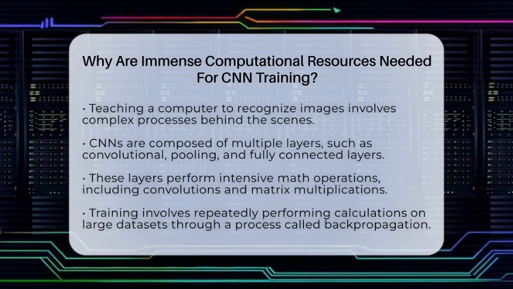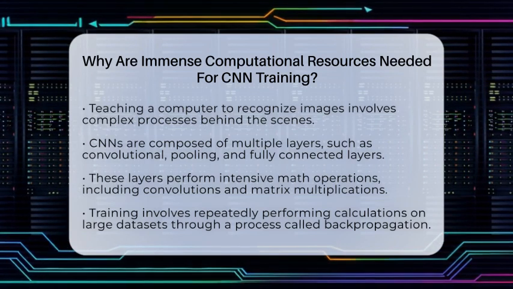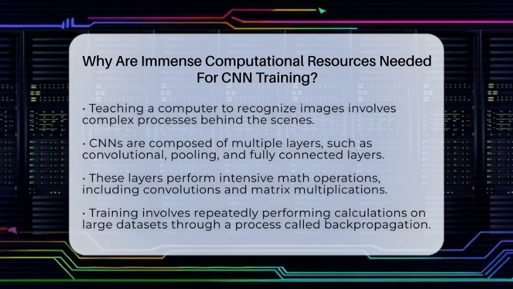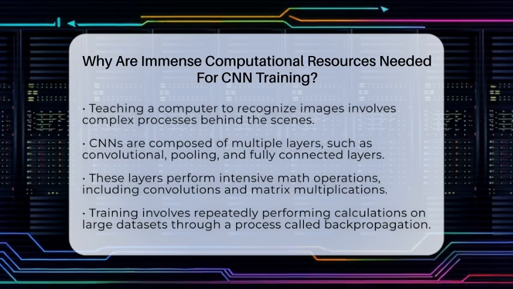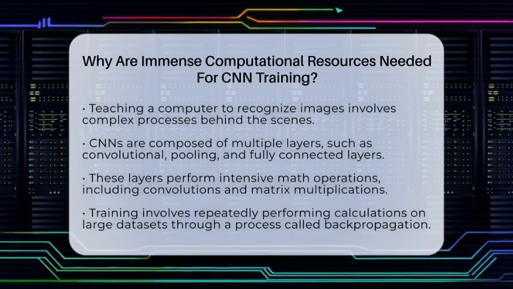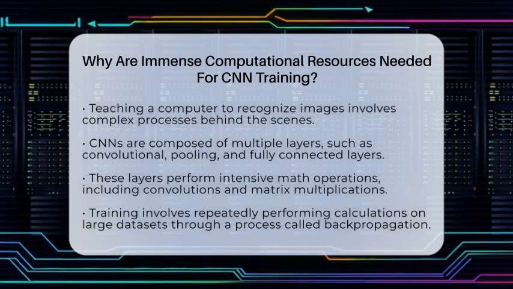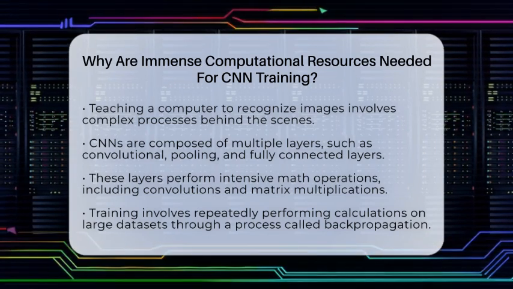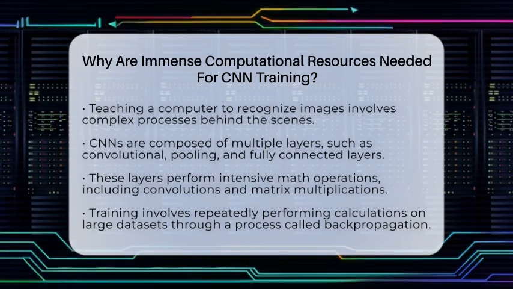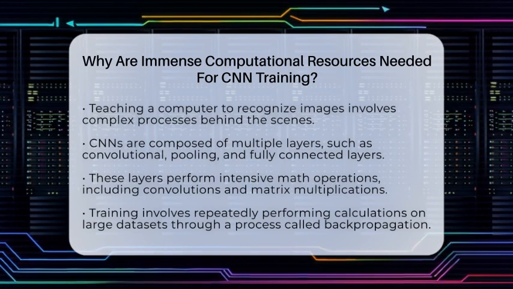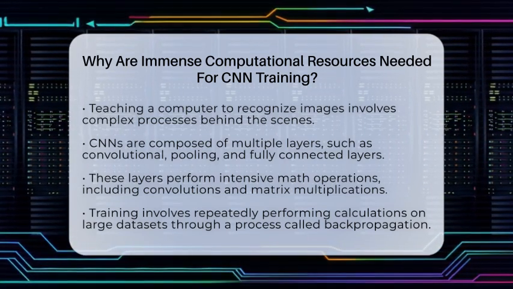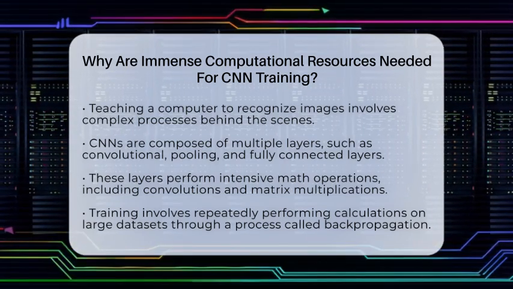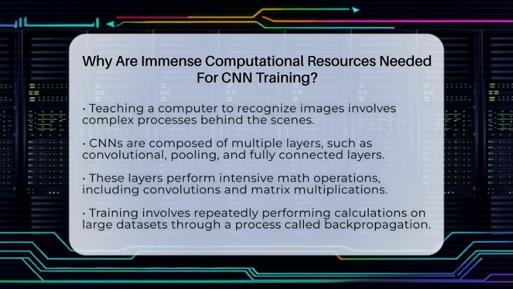Why is that? Well, CNNs are made up of many layers, like convolutional, pooling, and fully connected layers, that all perform complex math operations. These operations include convolutions, which help the network find features in images, and matrix multiplications, which combine information from different parts of the data. To train a CNN, the computer has to do these calculations repeatedly on large datasets.